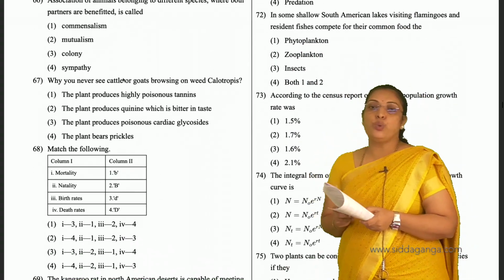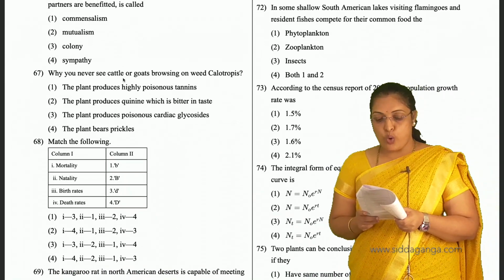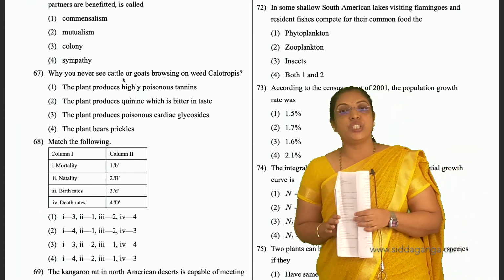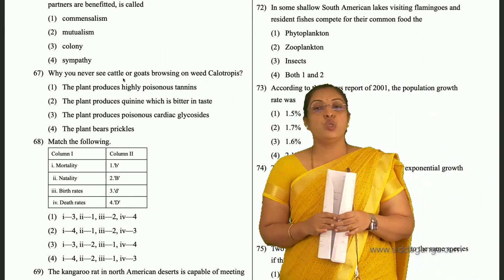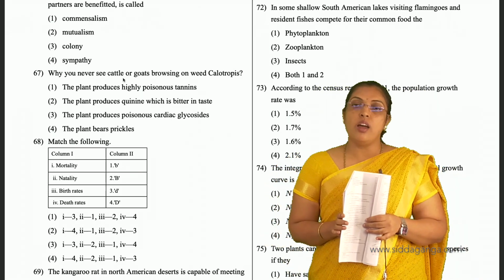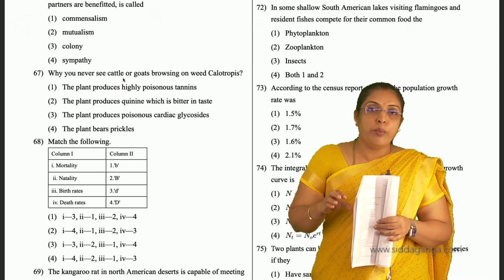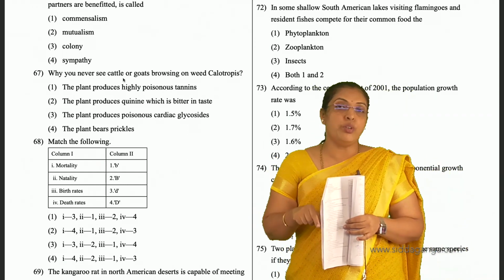On 72 question, in some shallow South American lakes, visiting flamingos and resident fishes compete for their common food, that is zooplankton. Second is the answer. So the competition need not occur between the same or closely related species for the same resources.